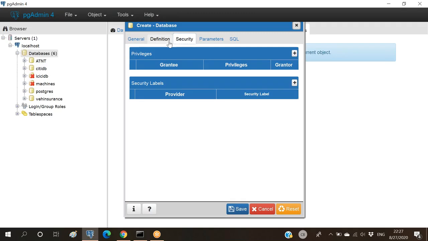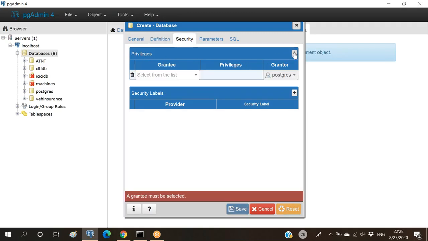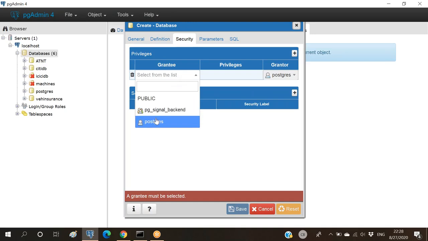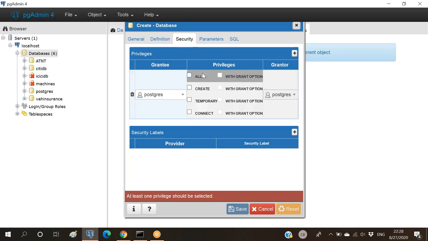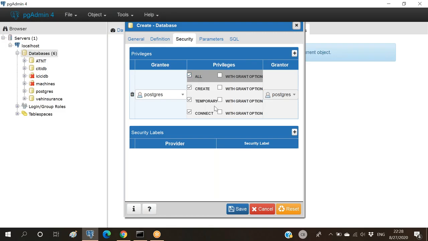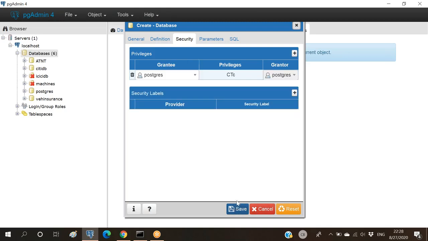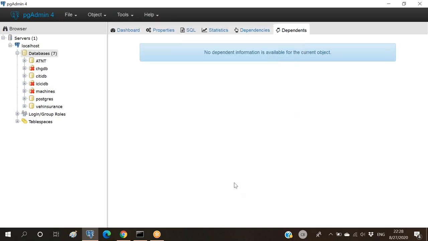Give the database name and go to Security. For this database, what are the privileges to be given? I want to give Postgres access. And what can Postgres do? Postgres can perform any of the things. Getting my point, right? So Postgres can create, delete anything. I'm giving all the access here. Just click on Save. So we can see one new database created, and then add the table.